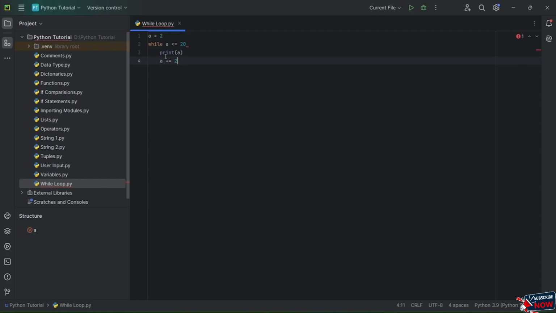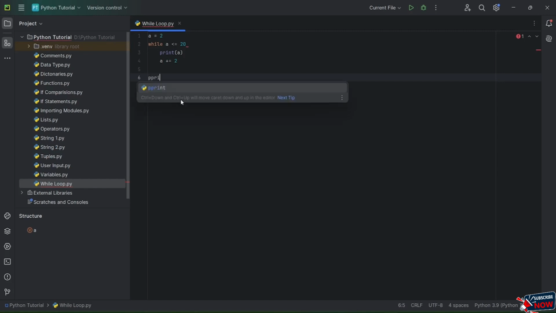Okay, so I am telling it to print a, and it is printing the value one time. I want it to come down, and let's say now my value at start will be 2. So again I am telling it to add plus 2 with this one as well. Now let's come down, and once this is done looping, I don't want it to be inside the loop.